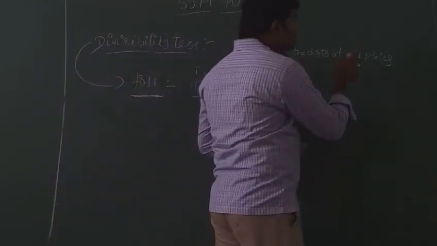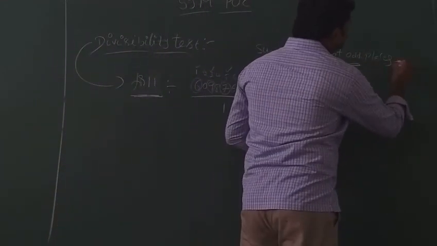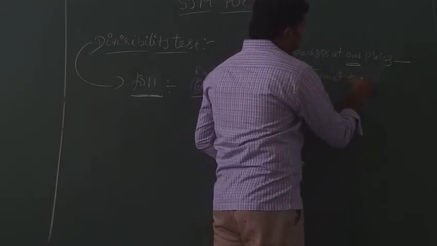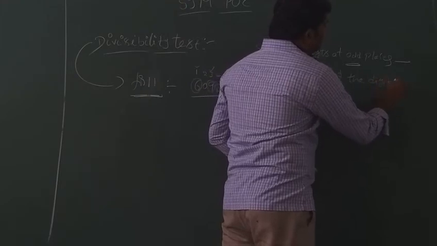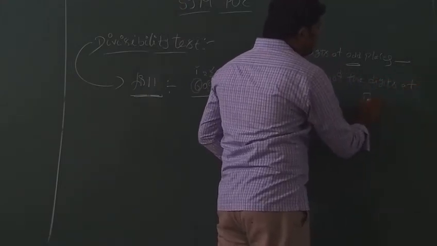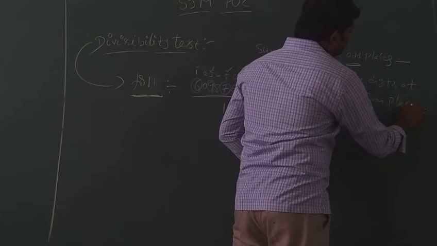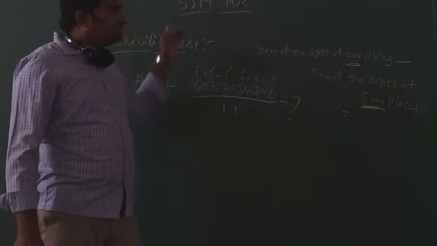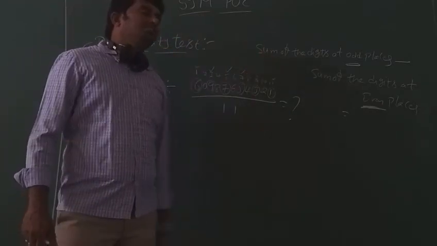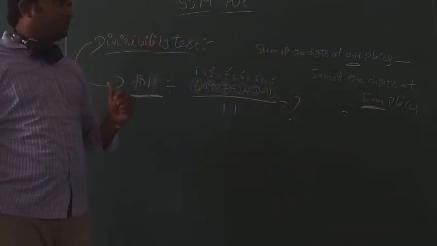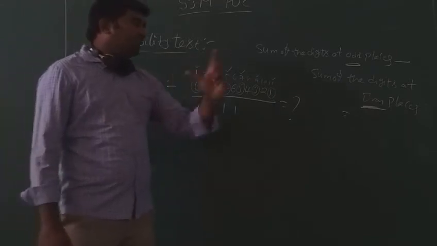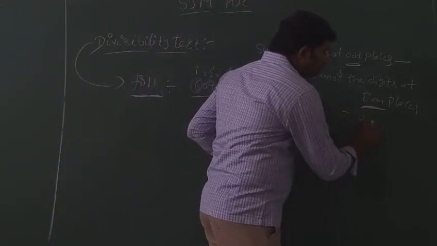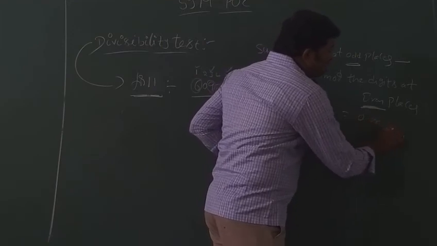So what is the condition? Sum of the digits at odd places minus sum of the digits at even places, or otherwise sum of the digits at even places minus sum of the digits at odd places. Either one, no problem, is equal to 0 or a multiple of 11.